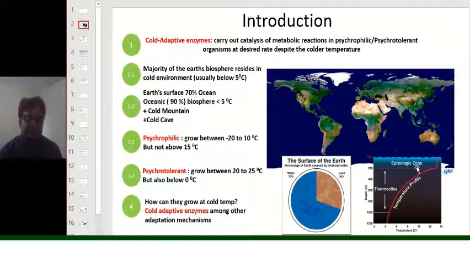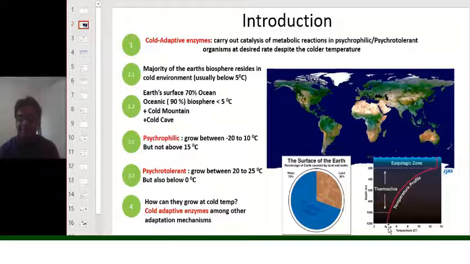Now here you can see, as you go below the epipelagic zone, the temperature constantly decreases. When you go below 400 meters, you can see that at 1 kilometer depth, the temperature is only 4 degrees Celsius.